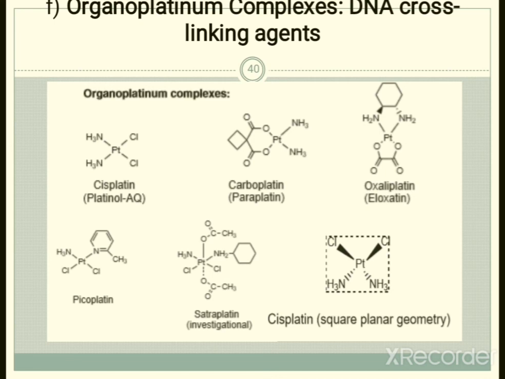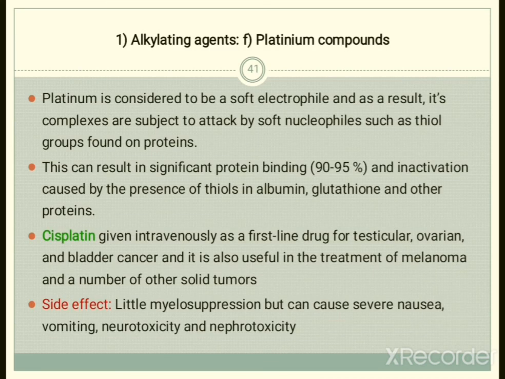These are all examples of organoplatinum complexes. Cisplatin is basically a square planar geometry type of structure. So just draw all the structures and practice them. This class is again important as per your examination. These platinum compounds are considered to be soft electrophiles, and as a result the complexes are subject to attack by soft nucleophiles such as the thiol groups found on proteins.